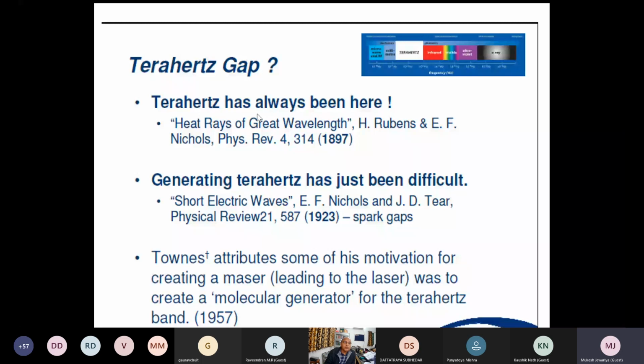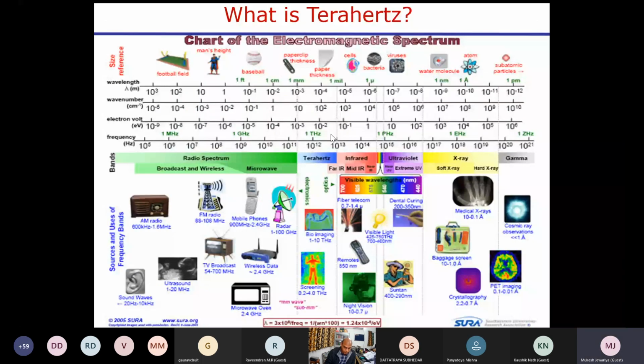So what is terahertz? 1 terahertz is 1 picosecond, meaning 10 raised to power 12 hertz. 1 terahertz is 300 micrometer, a sub-millimeter wavelength. It means it can pass through cardboard and a brick wall, so you can do imaging.